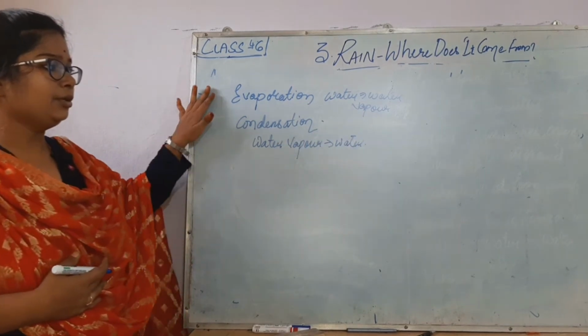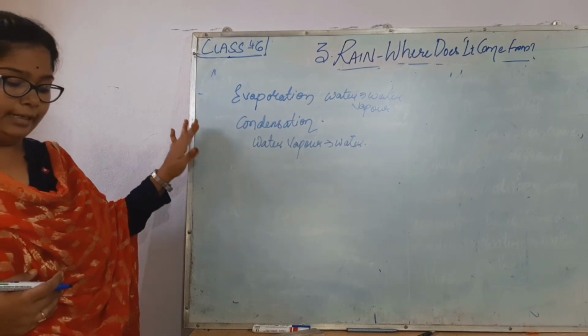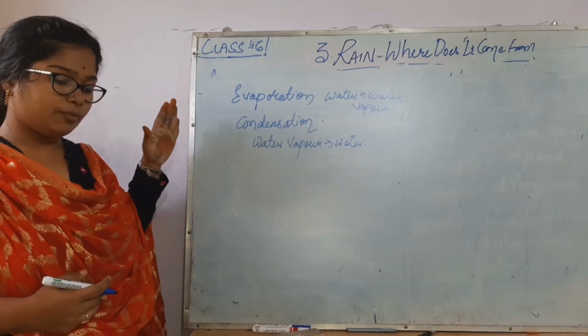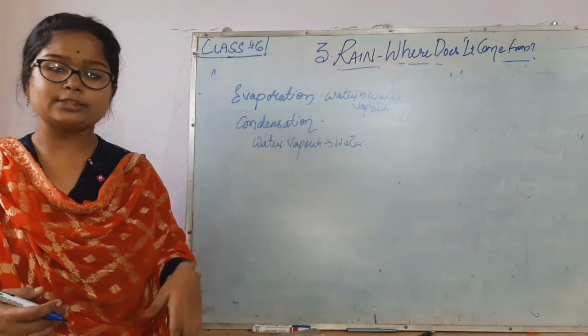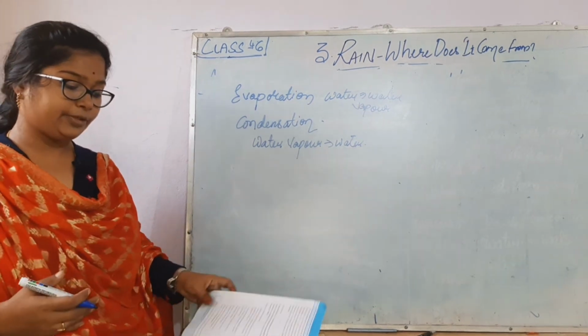This is the thing you need to remember more. And next is the water cycle. You know what happens in the water cycle? In detail, I'll explain to you now.